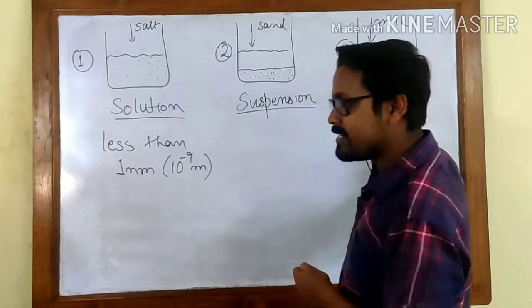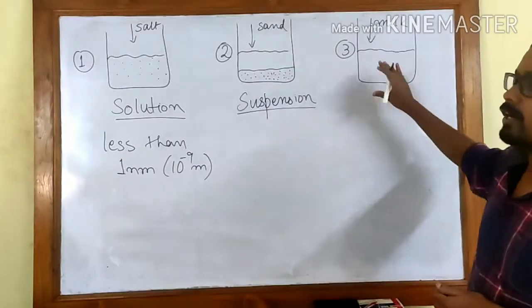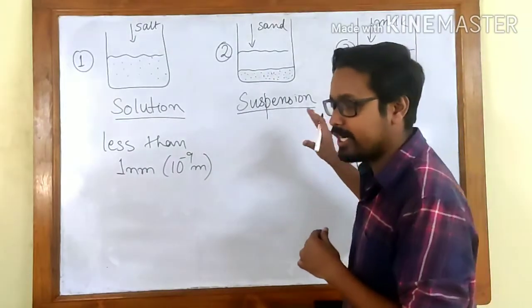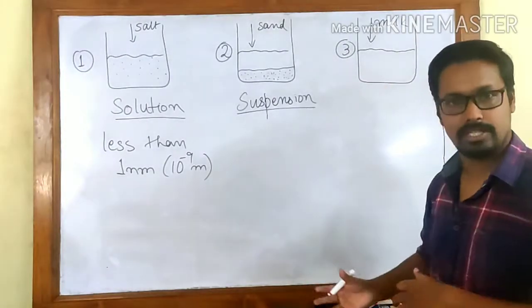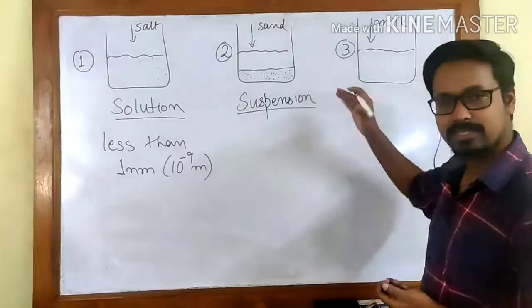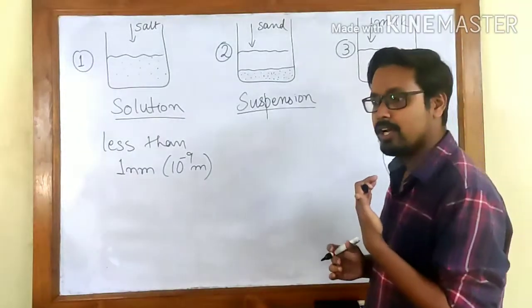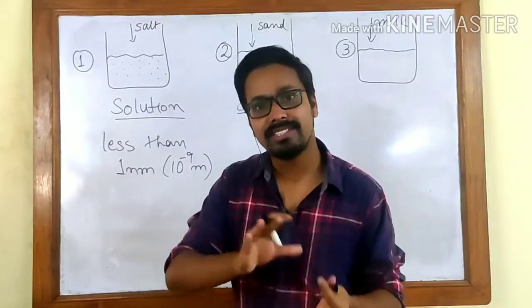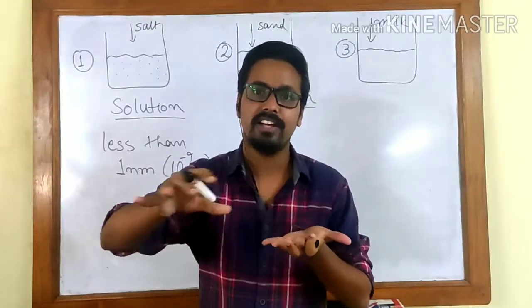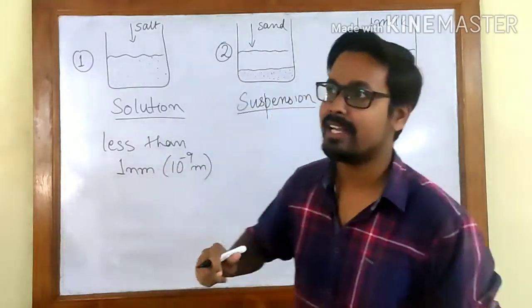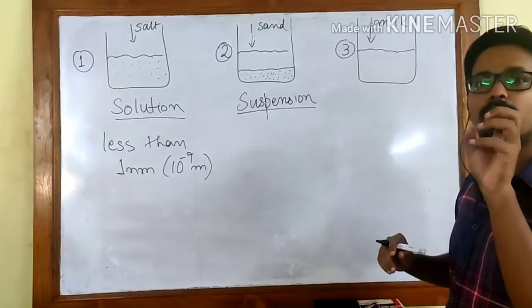Now there is one special feature of this third type of solution, where the particles are heterogeneously distributed. It is not homogeneous. You will not see it distributed evenly, although it seems like it. If you see a solution of milk, it seems like everything is even. But what happens inside is the particles form clumps.